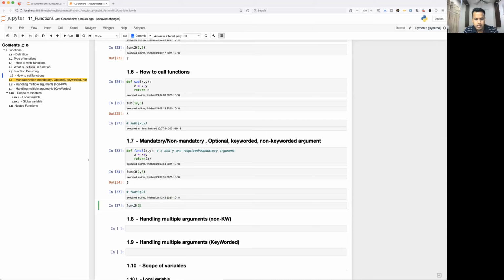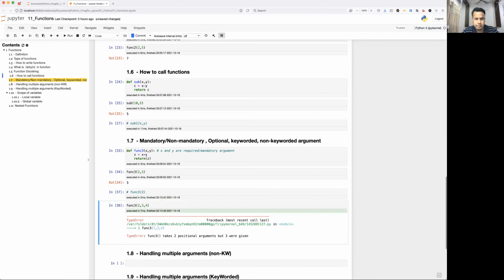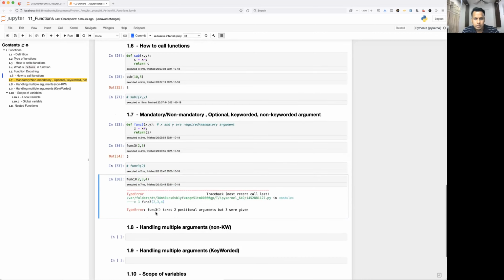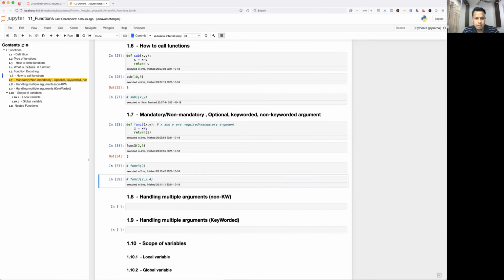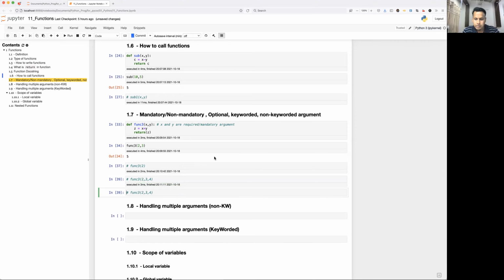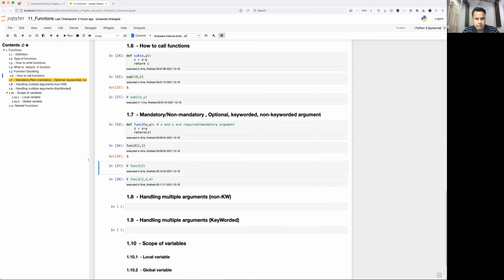I'm just going to pass 2, 3, and 4. See what is happening. So func3 takes two positional arguments, but 3 were given. So x and y have been taken by 2 and 3, but what about this 4? You are passing an extra argument, right? So what will happen? It is going to throw an error again, correct? So that's what a mandatory argument is. I'll comment this again. Now let's talk about another example, that is non-mandatory, correct? So for non-mandatory, I'll just define this once again.